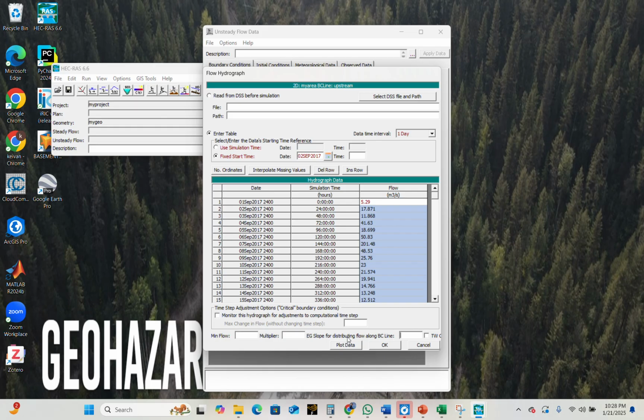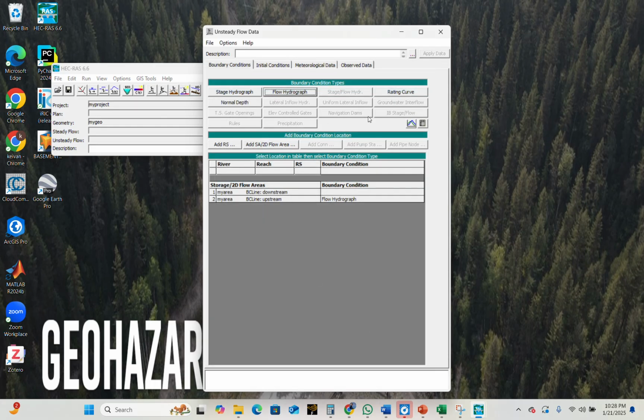Energy grade slope for distribution of flow along the boundary condition. It shows how the value of flow is distributed along the boundary condition. If you consider it 0, the flow will be totally distributed along your boundary condition. But if you change the value to positive, it will not be distributed in the same way. But usually we will consider it as this value, and then when you put these values, then you can